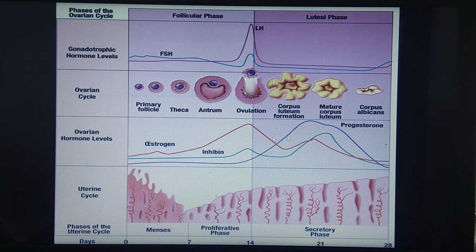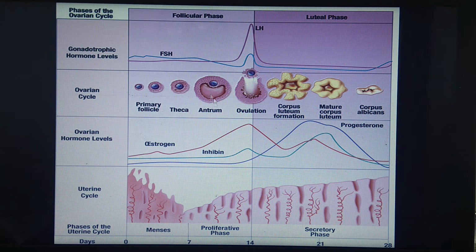So which are the ovarian hormones? They are estrogen, progesterone and inhibin. And which are the hormones secreted by the anterior pituitary? These are FSH, that is follicle stimulating hormone, and LH, that is luteinizing hormone. We have already studied FSH and LH in the previous lectures. Now, this cycle, as we have seen, is divided into 4 phases. Which are these 4 phases?